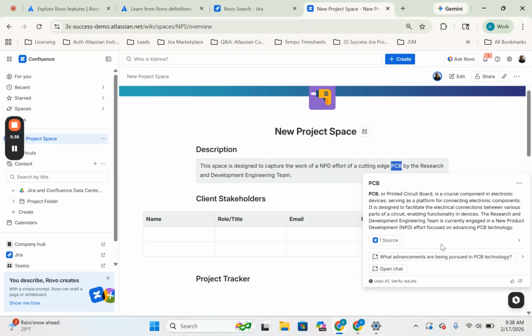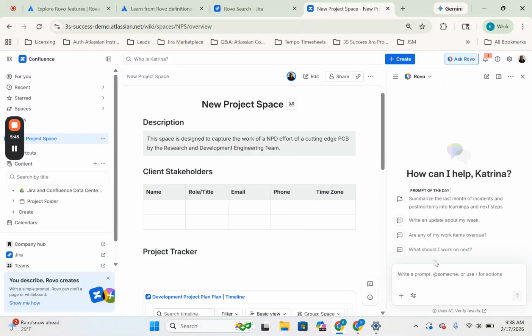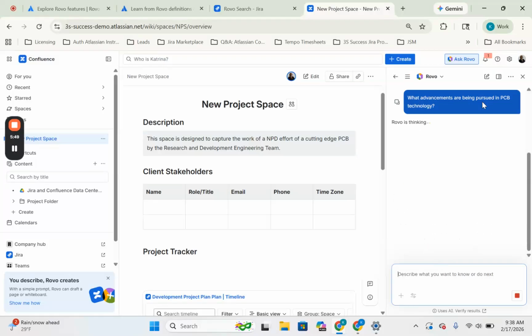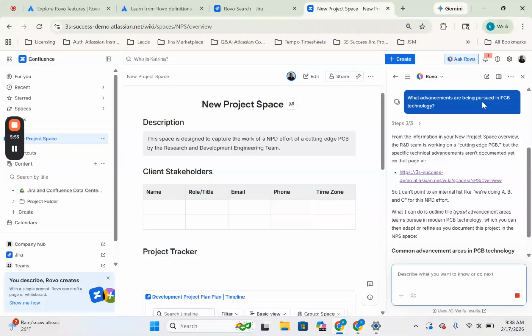But what I think is particularly interesting is it then has this next prompt: what advancements are being pursued in PCB technology? So let's go ahead and click this and see what Rovo pulls up. You can see Rovo pulls up a little chat on the right-hand side of my screen. Now let's see what it says.